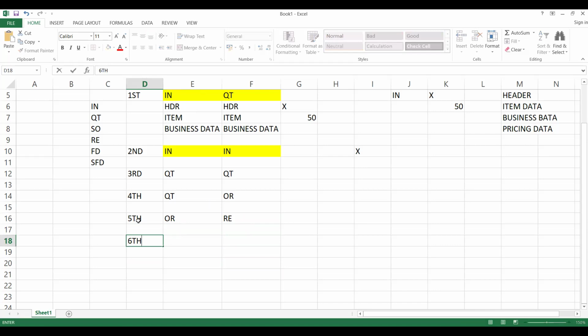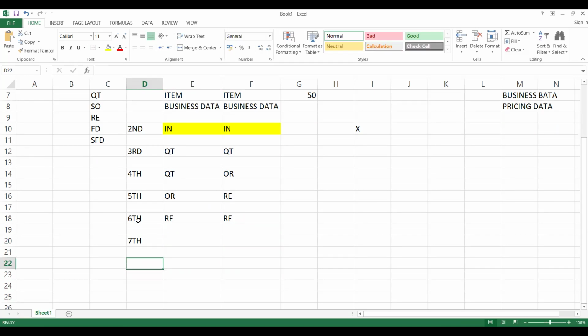I'm telling you these possible scenarios as they occur in real time also. Next, return to another return is also possible. What you see in standard is limited in nature, but in real time more possibilities are there in copy controls. What I can say is quotation to quotation, inquiry to inquiry, and you have order to order. Again, you may have a question why you would like to copy from sales order to sales order.